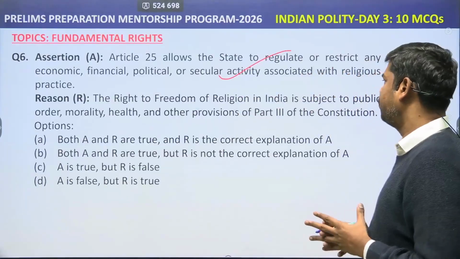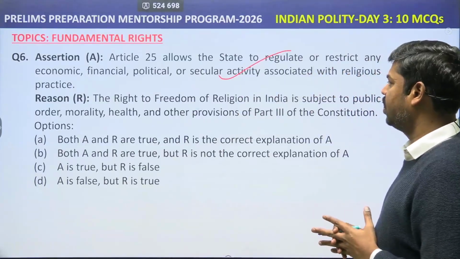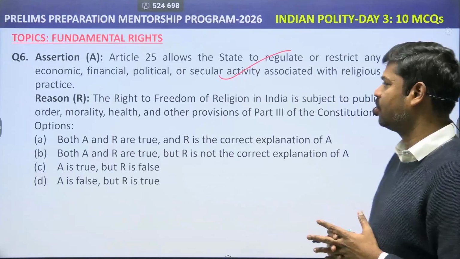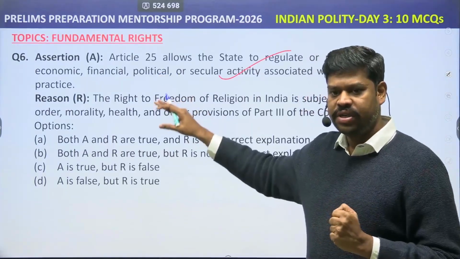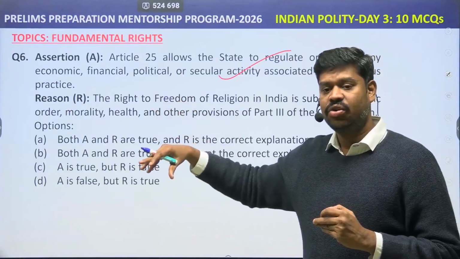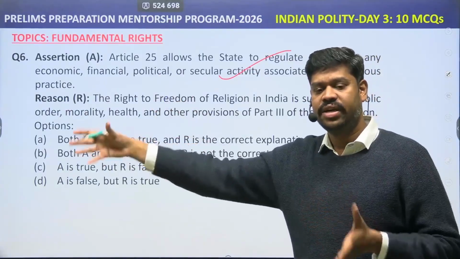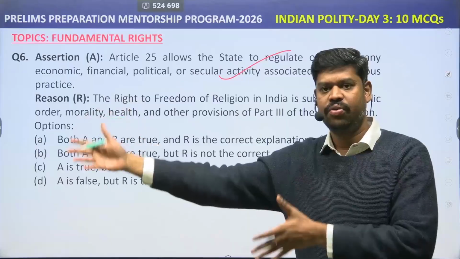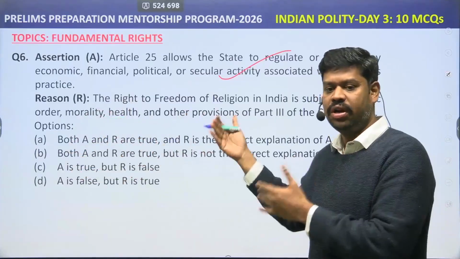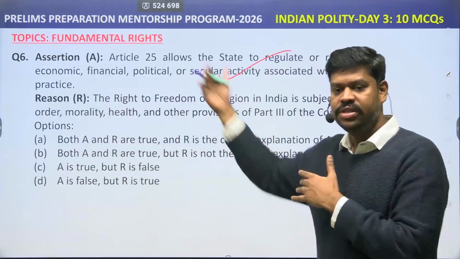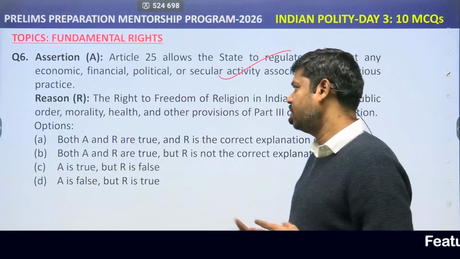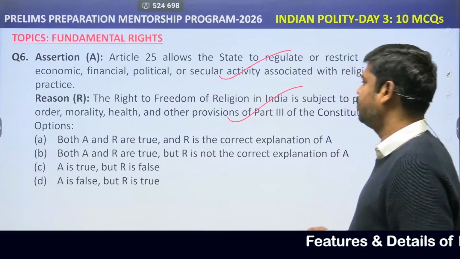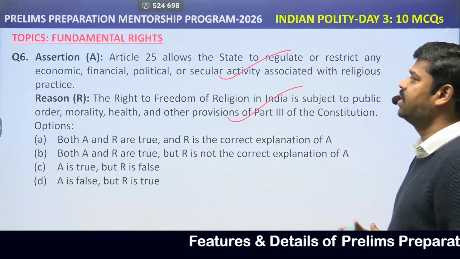The right to freedom of religion in India is subject to public order, morality, health and other provisions of Part 3 of the Constitution. That means the assertion is definitely true. What is the reason saying? The reason itself is saying that the Constitution does not give the religious right as an absolute right. It allows the state to intervene in the interest of public order, health, morality. So on these grounds, we may substantiate what is given in the assertion. Therefore, this reason is explaining the assertion.